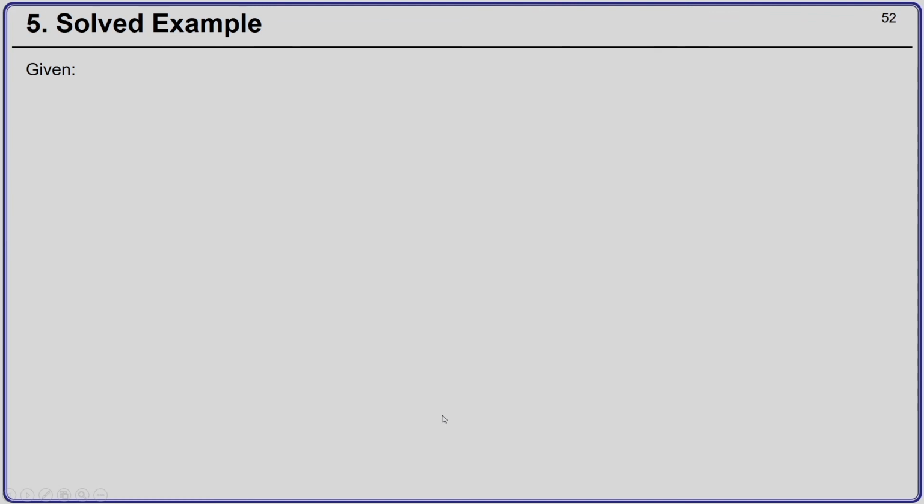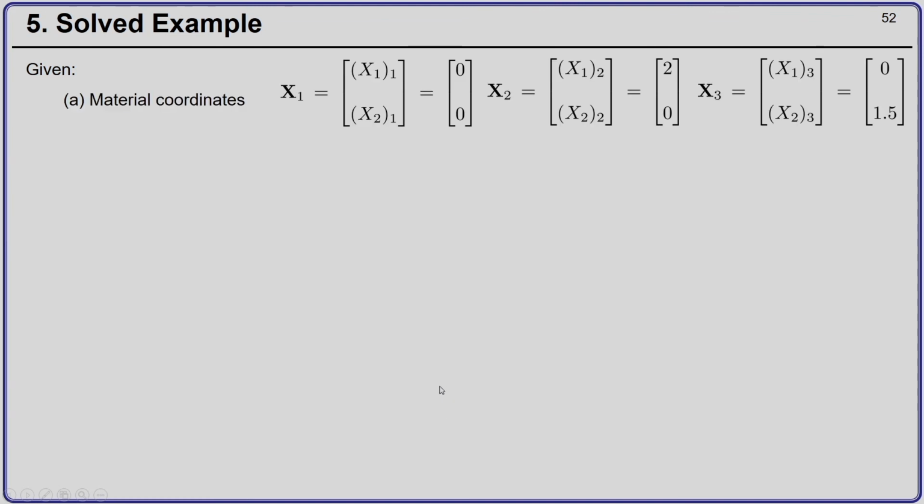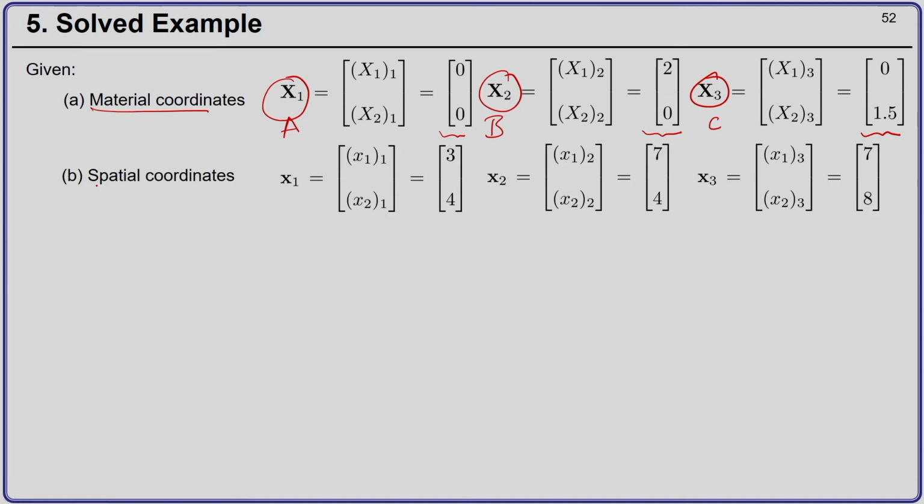Okay. So, we have been given the material coordinates. So, let us say this is our x 1, this is 0 0, x 2 which is 2 0. So, this is node A, this is node B and this is node C, okay, and this is 0 1.5. Okay. And now, the spatial coordinates of the same nodes A, B and C after the deformation are given to be 3 4, 7 4 and 7 8.